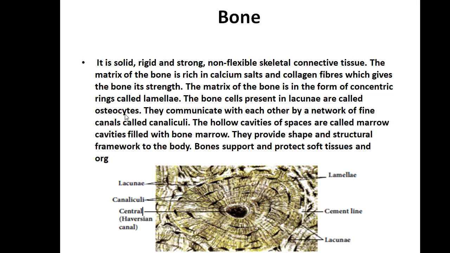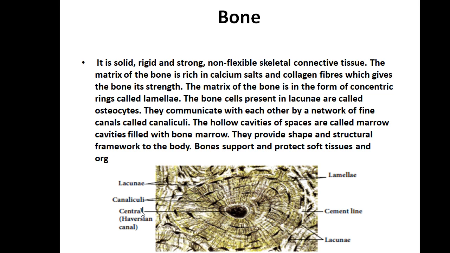These osteocytes are connected by a network of fine canals called canaliculi. What is called canaliculi? Canaliculi means small openings in between the two cells, the chondrocytes or the bone cells. It is like a channel or canal in between the two cells. So it presents a very fine canal network called canaliculi.